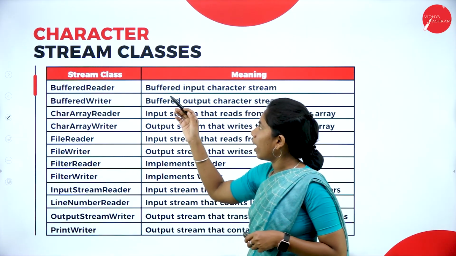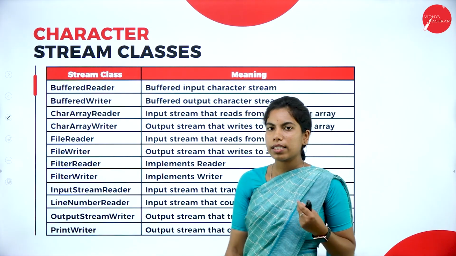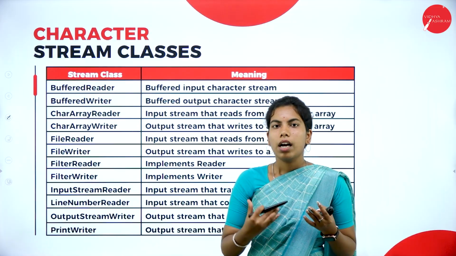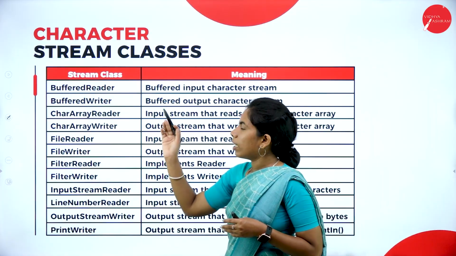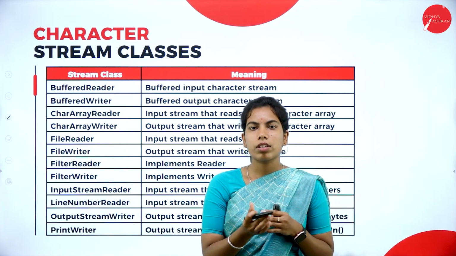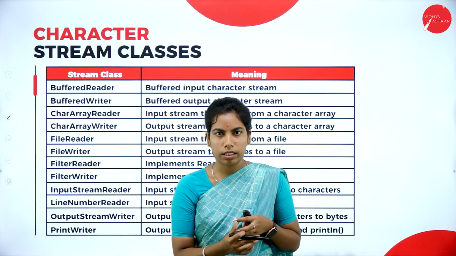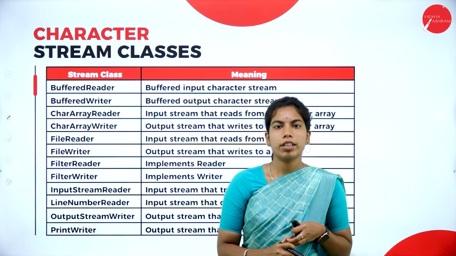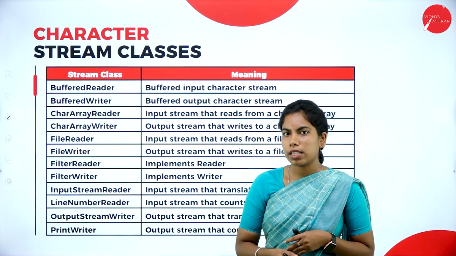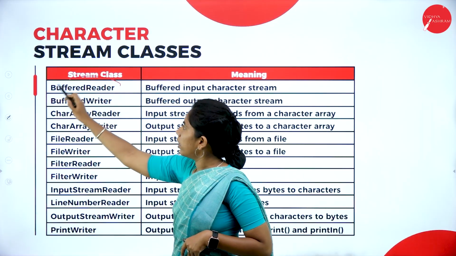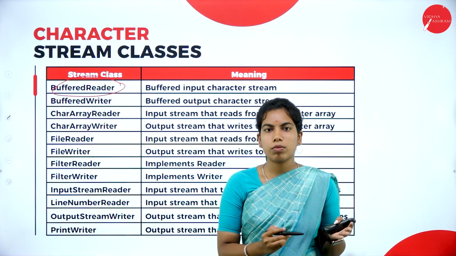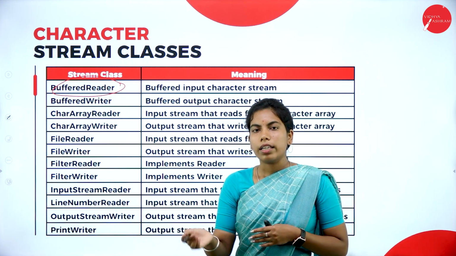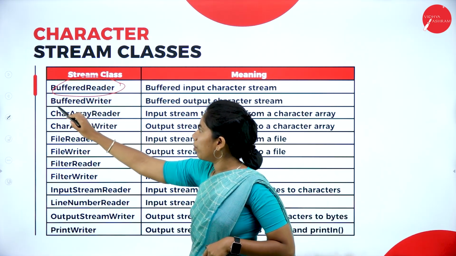After this, we have the character stream classes. What exactly are the subclasses of the character stream? As I already said, character means a sequence of strings and also a single character, right? That is a 16-bit Unicode unit, ASCII code we can say. For example, the main subclasses are Reader and Writer. Under Reader, we have buffered reader and buffered writer.